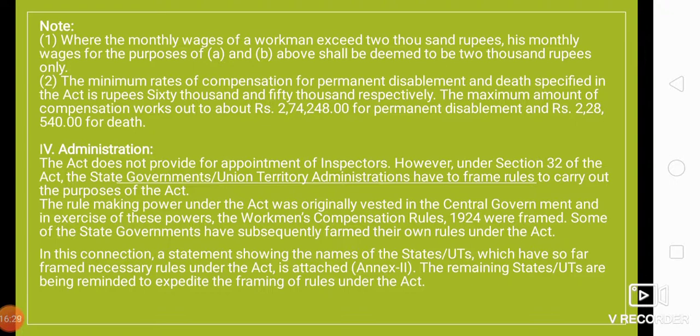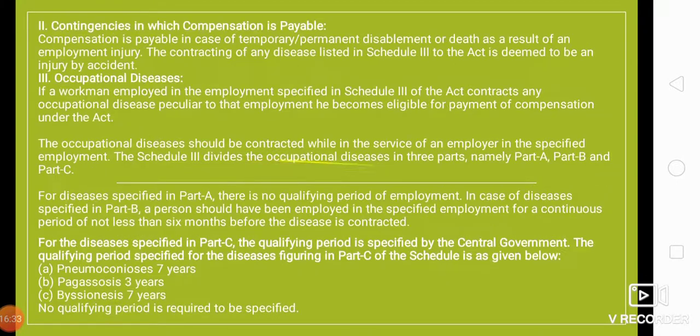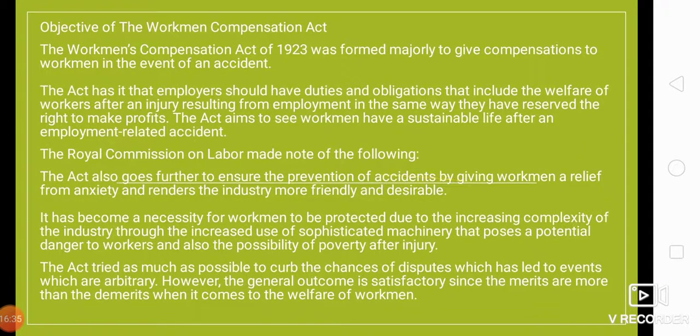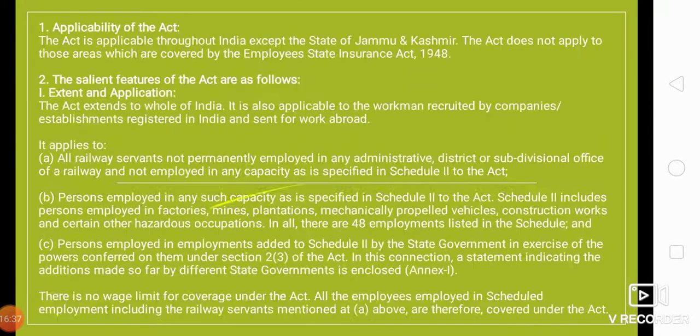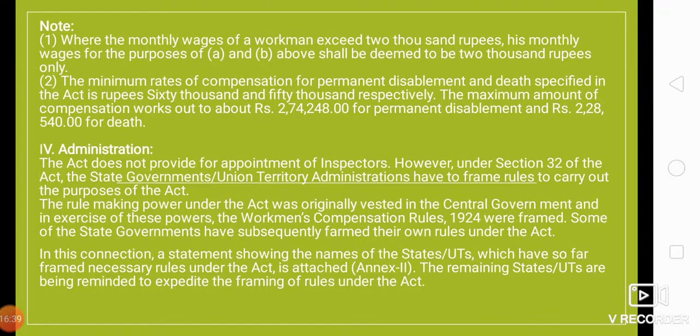So let us see how the administration is done under this Workmen Compensation Act. Okay, it says the Act does not provide for appointment of inspectors. However, under Section 32 of the Act, the state government, union territory administrations have to frame rules to carry out the purpose of the Act.